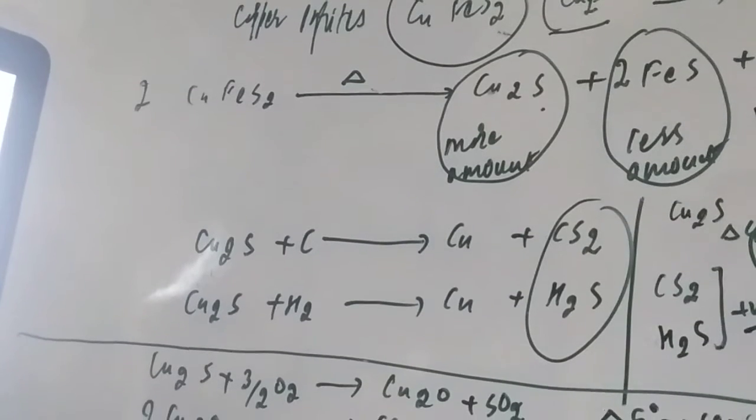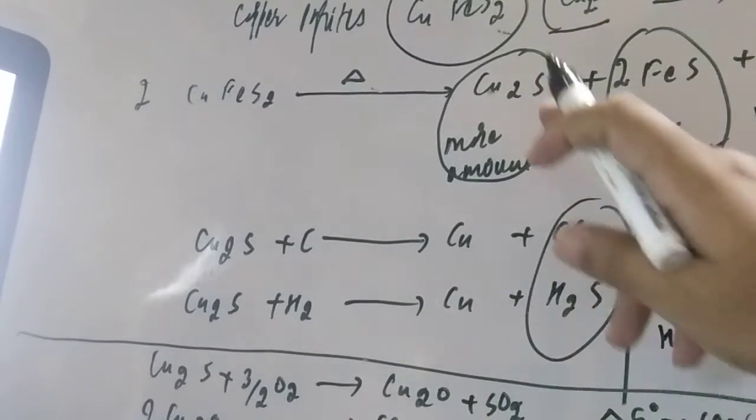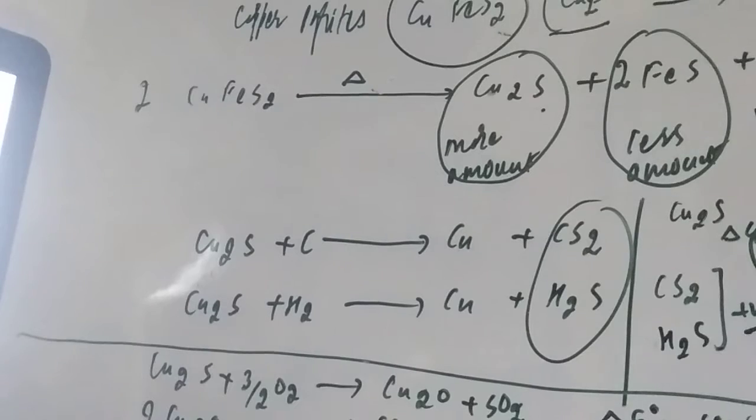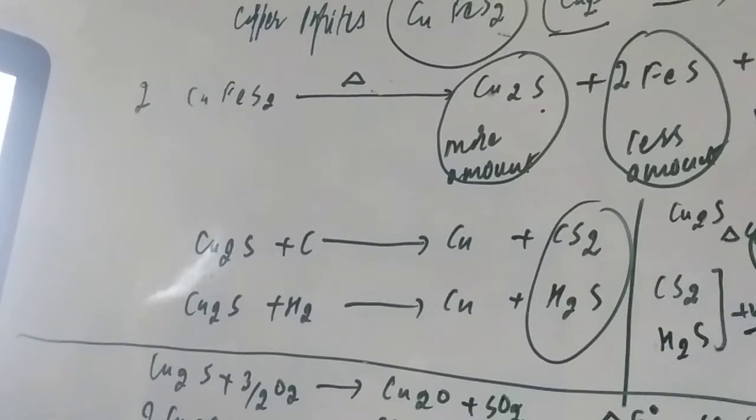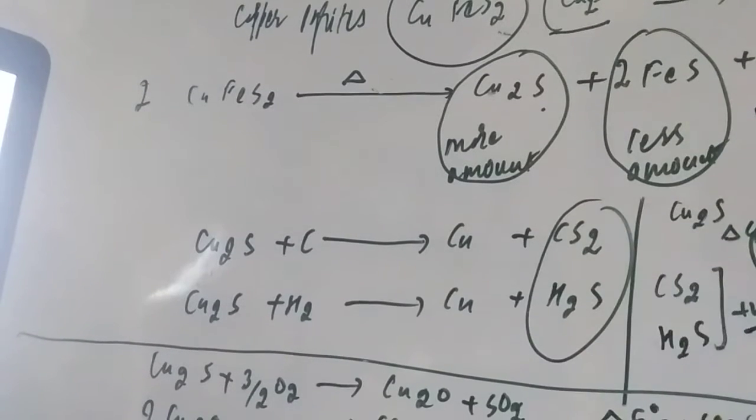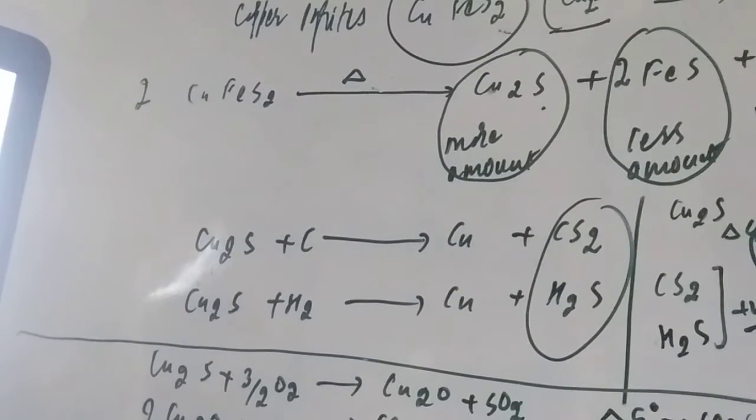So if the formation of Cu2S is already lesser than the formation of CS2 and H2S, it means reduction is not possible by these compounds. Which compounds, student? Carbon and hydrogen, it is not possible.